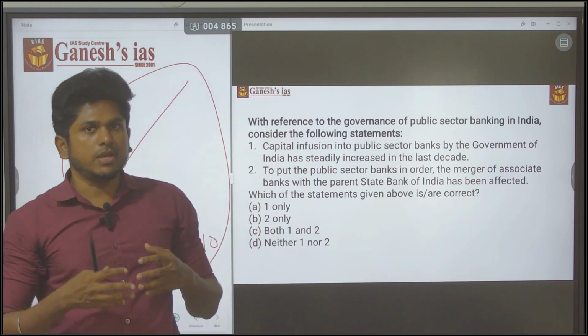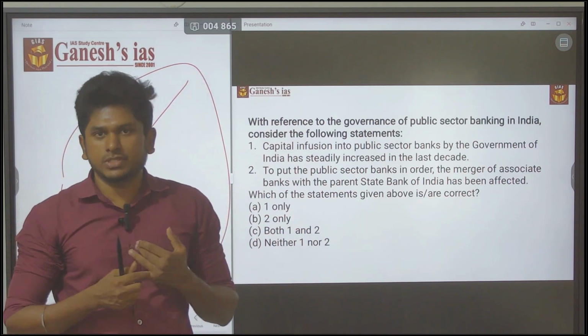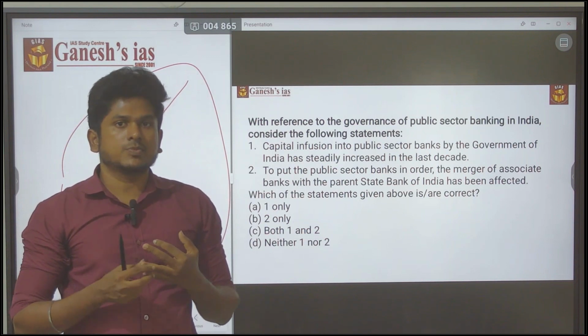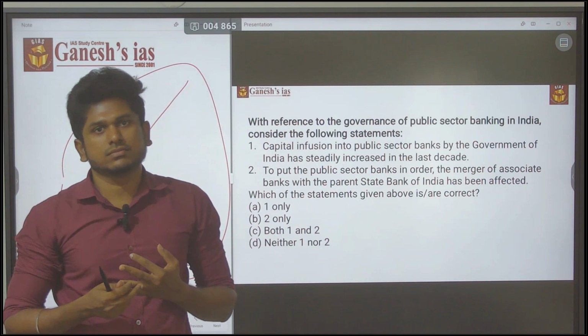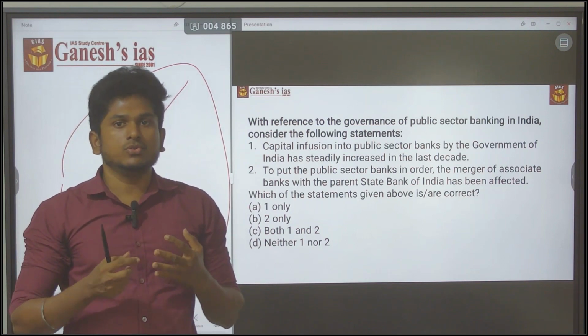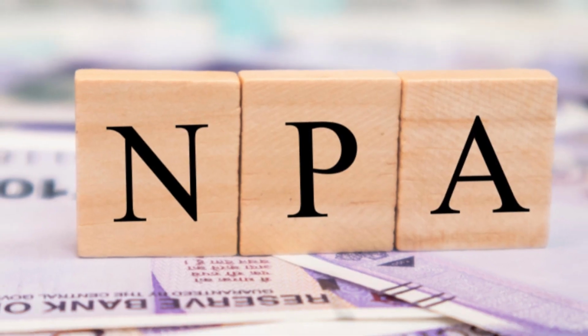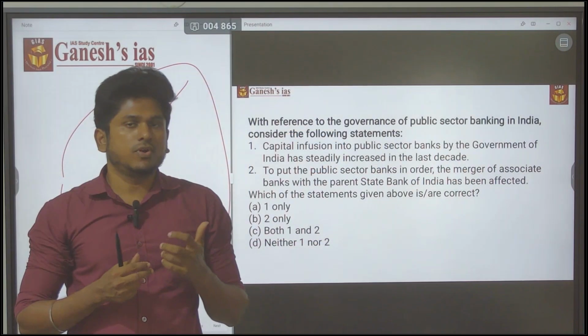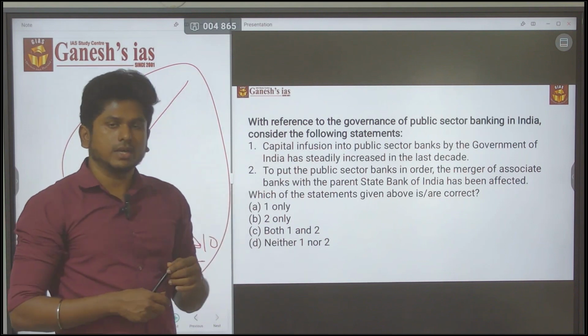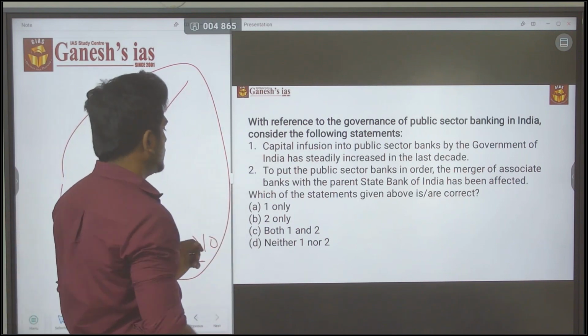Merging reduces the administrative cost and other expenses, and it also helps to overcome the NPA crisis. So statement 2 is actually correct, and the answer is B.